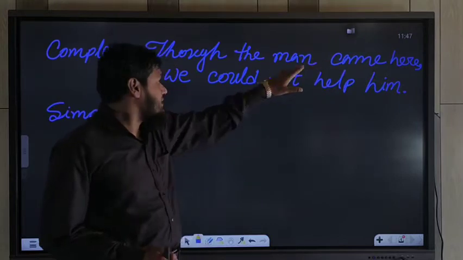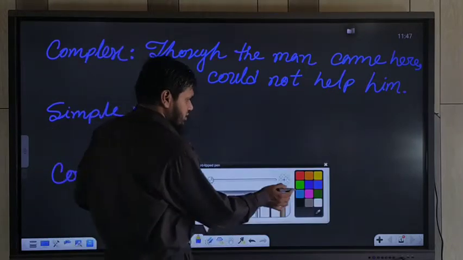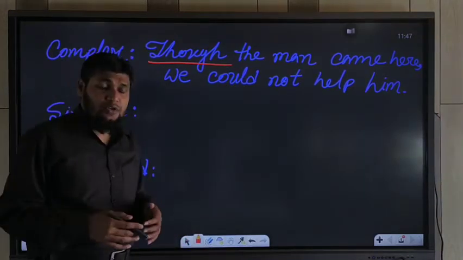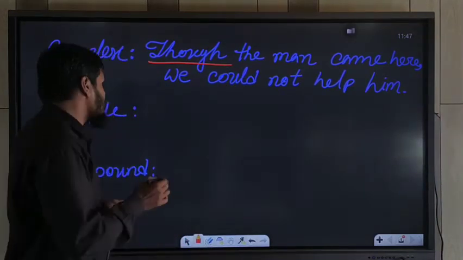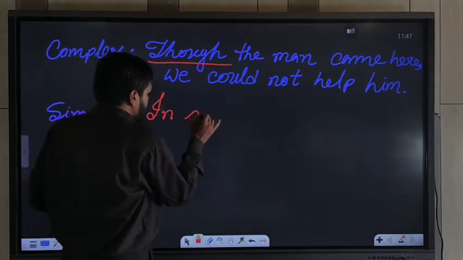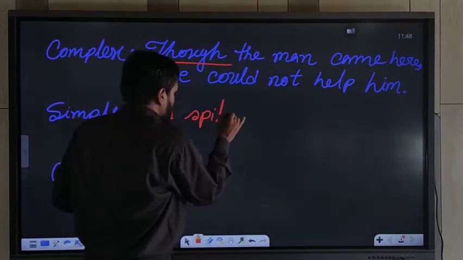This complex sentence is connected with the conjunction though. So what will we use in a simple sentence? In spite of.